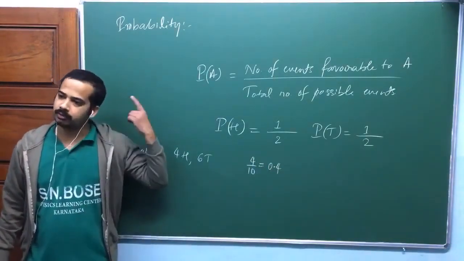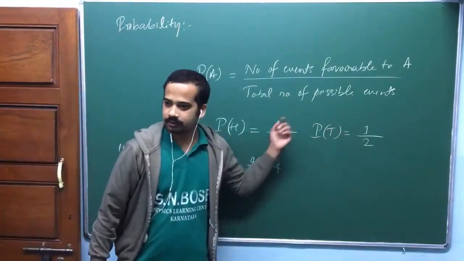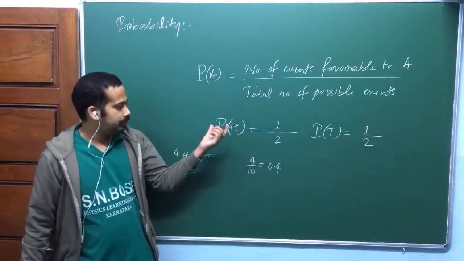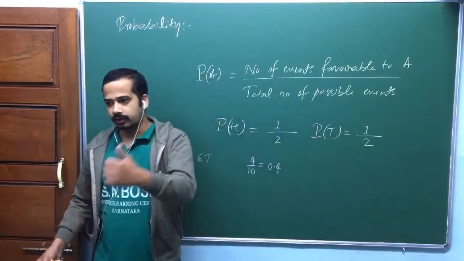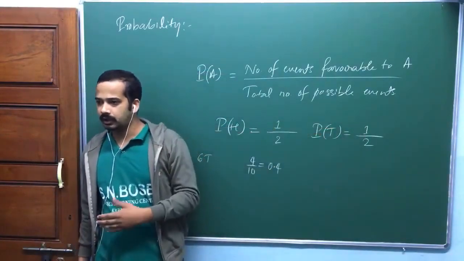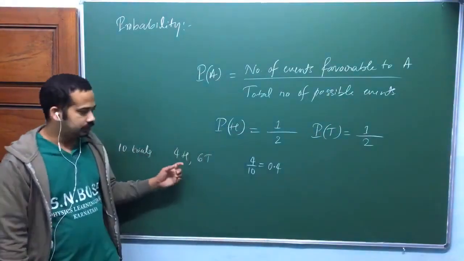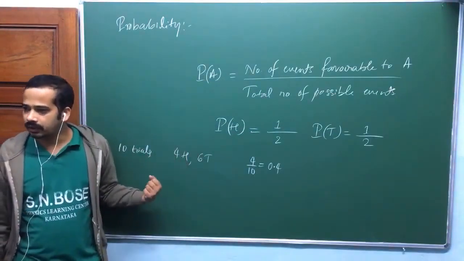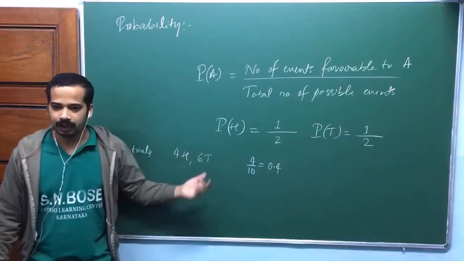I'm taking unequal because if you toss a coin twice, it doesn't mean one time you will get head, next time you will definitely get tail. No, that's not the meaning. So again, this will not show itself like that. Are you getting my point? Probability of head equal to half, tail equal to half means if you do 2 trials, it is 50-50 probability, isn't it? First trial gives you head, second trial definitely gives you tail? No, not like that. If you do 10 trials, 5 trials will give you head, 5 trials will give you tail? It's not like that.